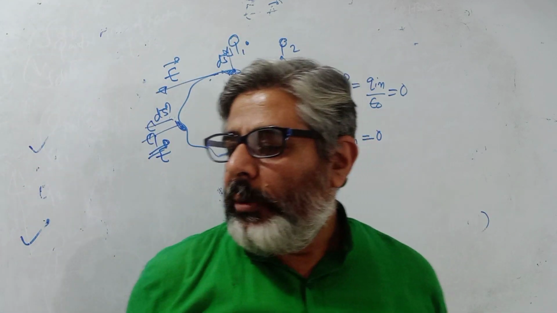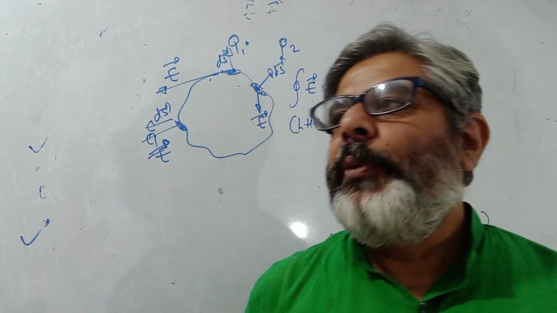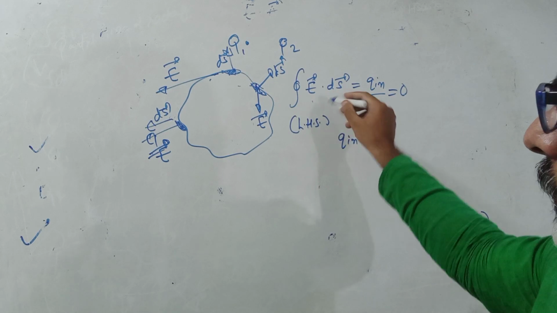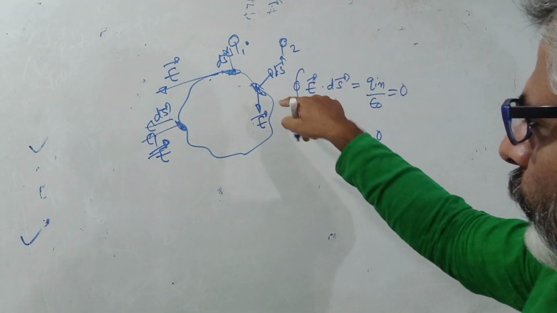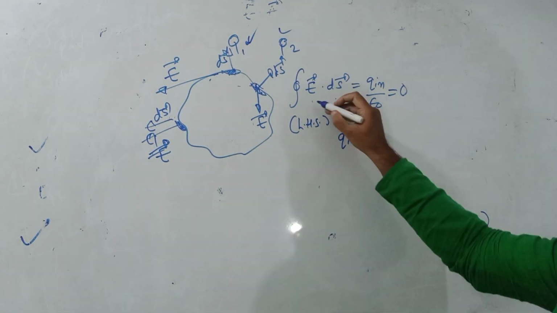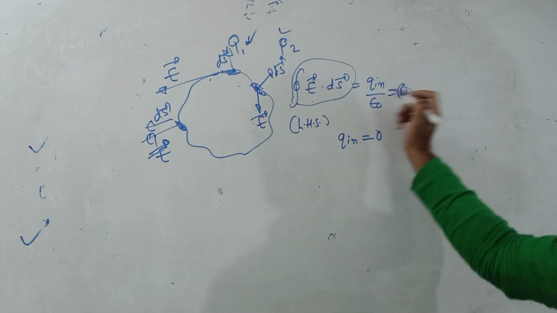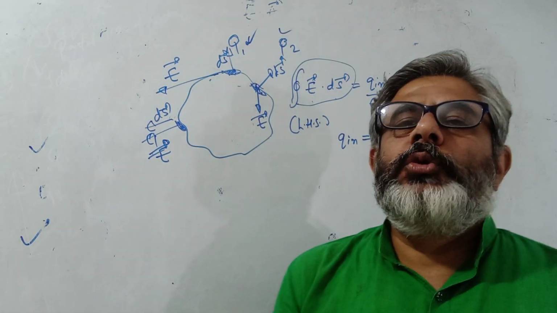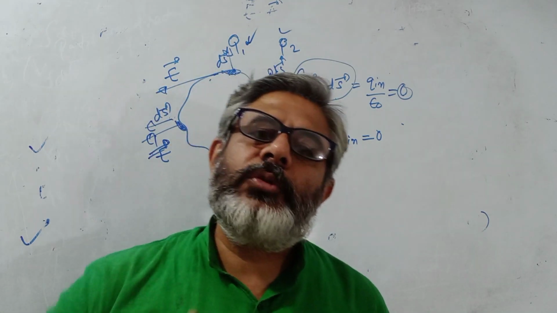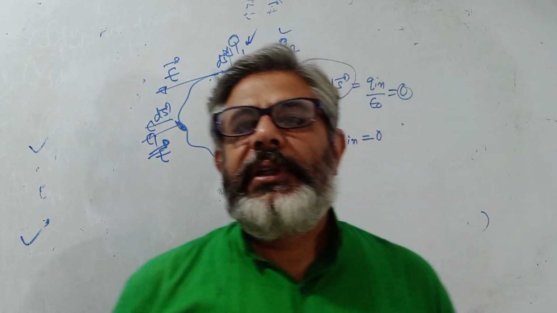तो इस प्रॉब्लम को हम next class में, next lecture में इसको deal करते हैं. तो मैं आपको explain करूंगा कि when we write E dot ds, then why is the contribution of these outside charges become 0? You can see that in this flux, if there is no inside charge, that flux becomes 0. So why do outside charges not contribute anything, and the flux through this closed surface is only because of the inside charges? So let us discuss it in the next class.